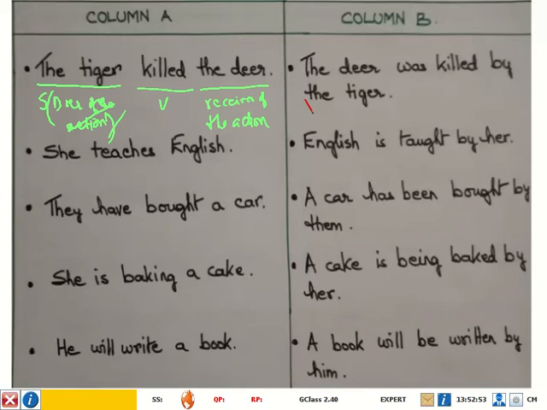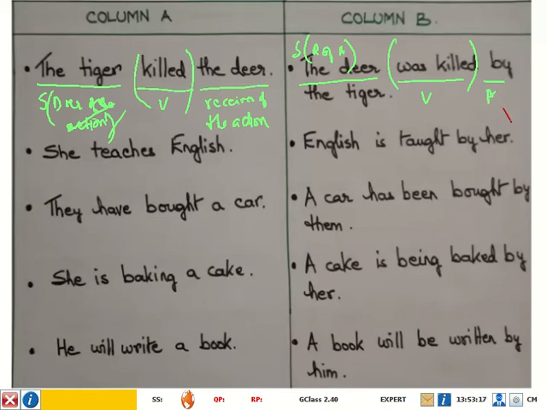Okay. But what do we see here? We see here that the deer, the receiver of the action, has been brought to the subject position. I'll just write ROA, receiver of the action. It has been brought to the subject position, and we see that the structure of the verb looks different. The action is the same, but the structure looks different. Then we have a preposition here, isn't it?